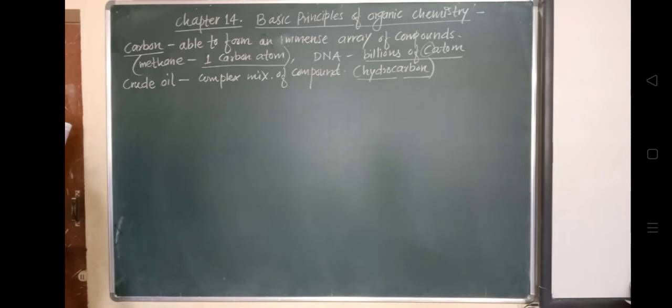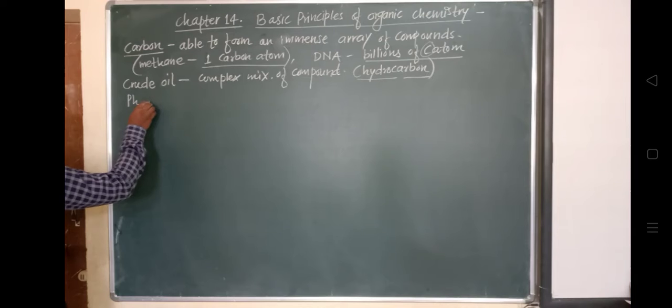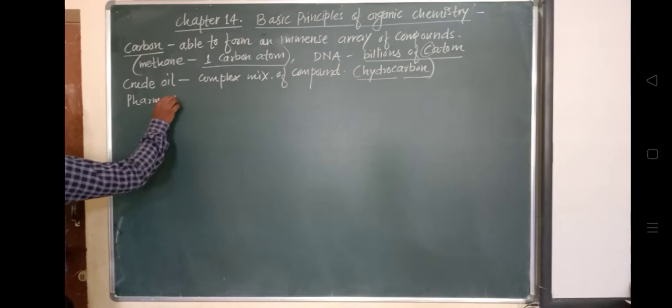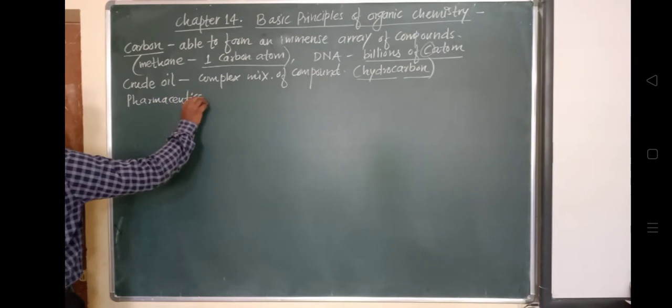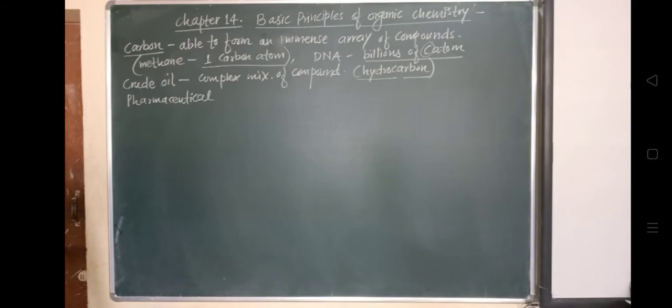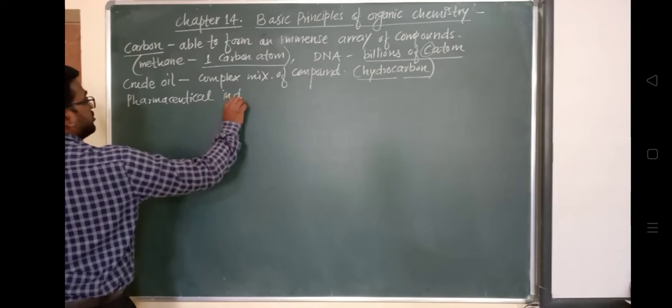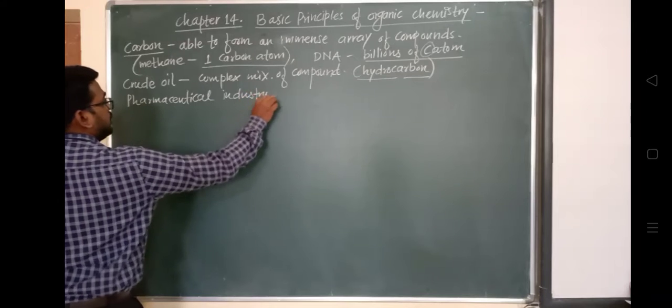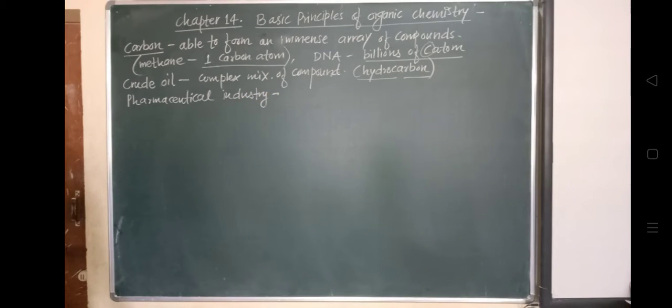The pharmaceutical industry is one of the most important chemical industries that provides us medicines, which are organic compounds. Pharmaceutical industries play a very vital role. These industries work based on organic chemistry and provide us medicines, which are organic compounds.